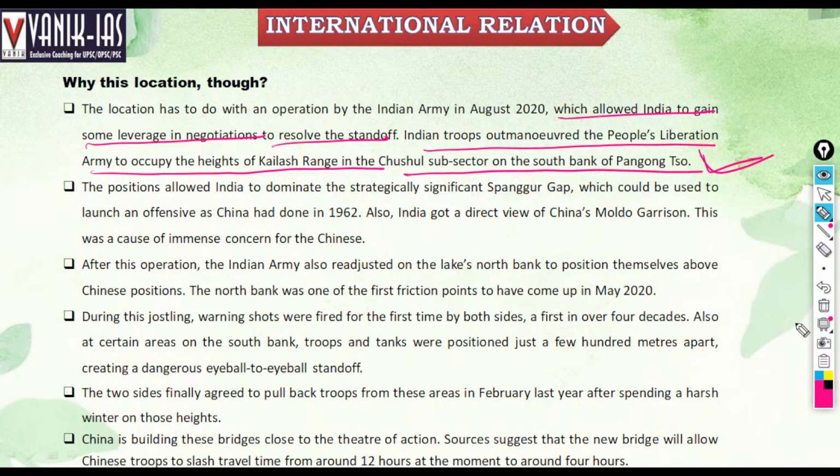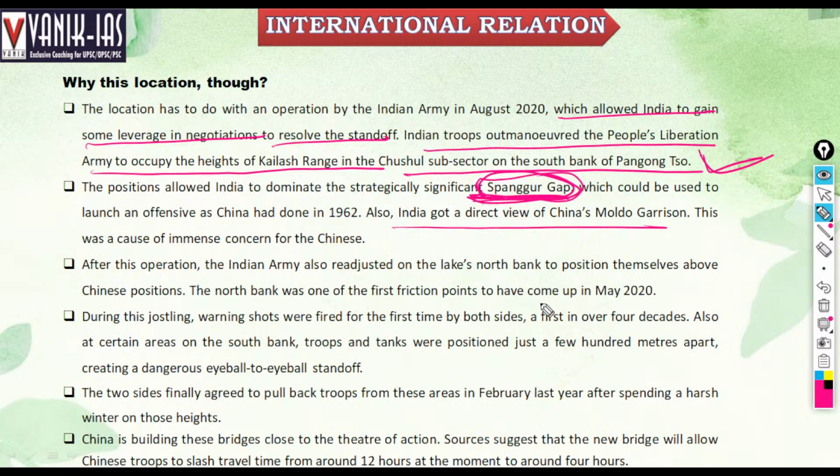The position allowed India to dominate the strategically significant Spanggur Gap. The Spanggur Gap is very strategically important, which could be used to launch an offensive as China did in 1962. India has got a direct view of China's Moldo garrison. This was a cause of immense concern for the Chinese. So India got a direct view from the Spanggur Gap, where India has an advantage.